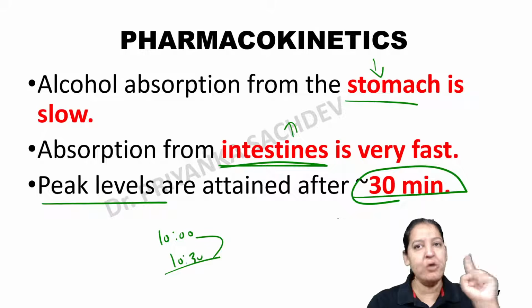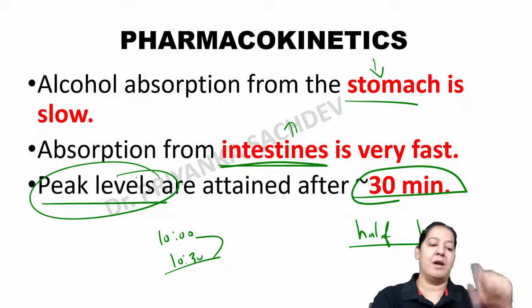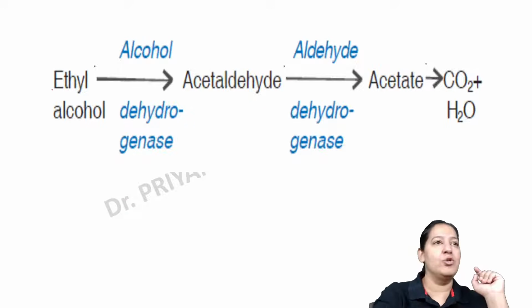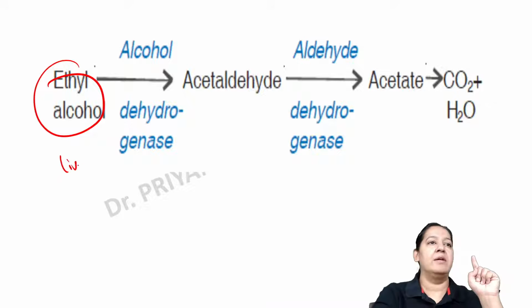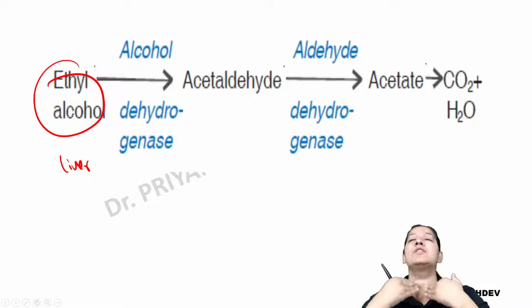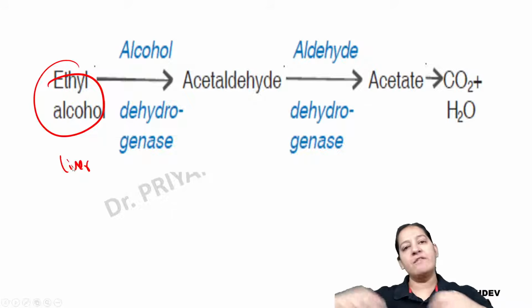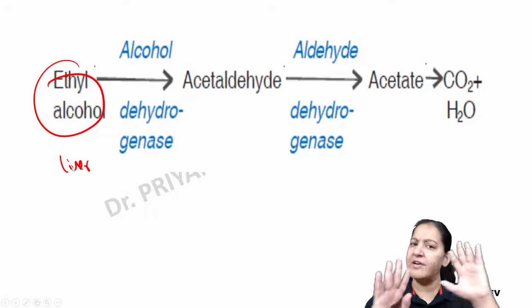At whatever time you are drinking, exactly half an hour after drinking the alcohol, the person has peak levels in the blood. Whatever alcohol the person is consuming will go to the liver. Suppose the person is drinking alcohol: it will go in the mouth, esophagus, stomach, intestine. From the intestine it will be absorbed and go into the blood. From the blood it will go to all organs, but mainly to the liver.